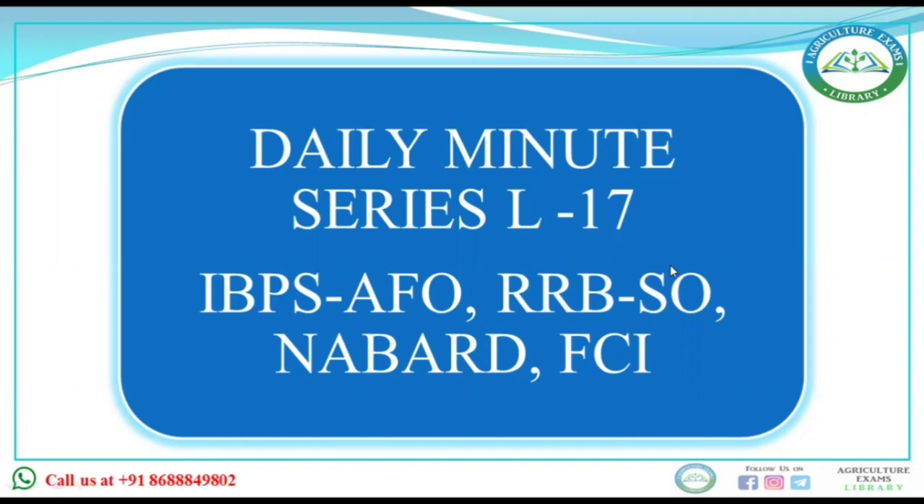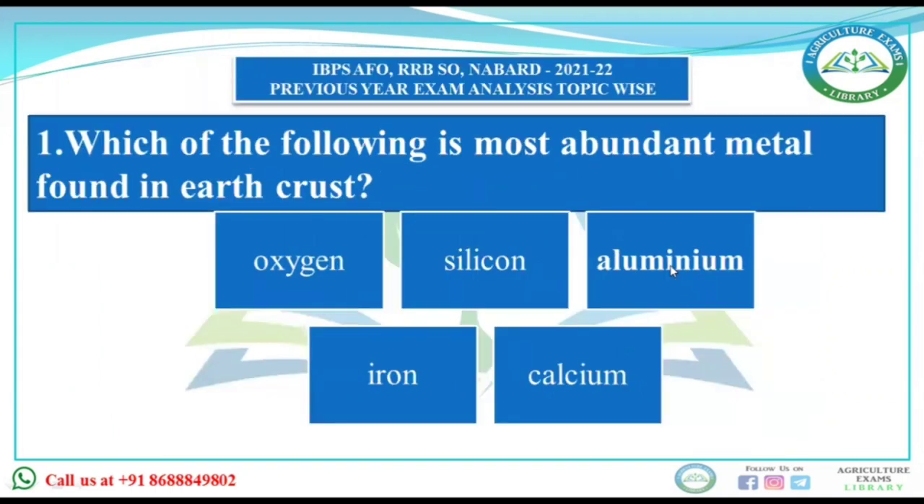First question is, which of the following is the most abundant metal found in the earth crust? Oxygen, silicon, aluminum, iron and calcium. After seeing the question, most of the students would just reply oxygen.